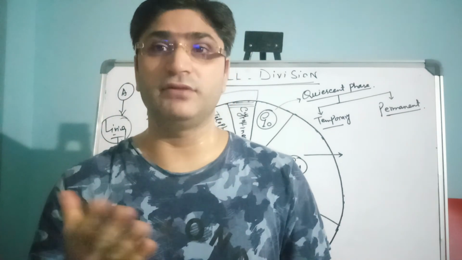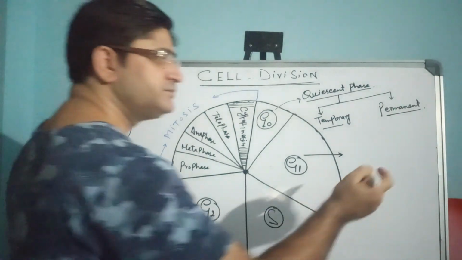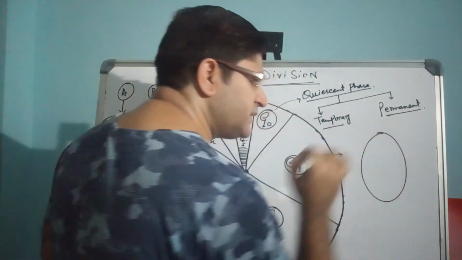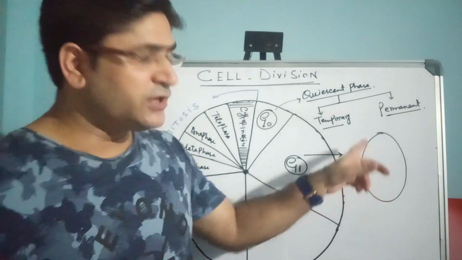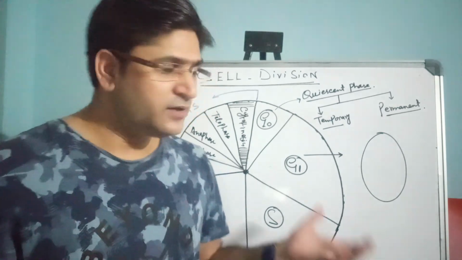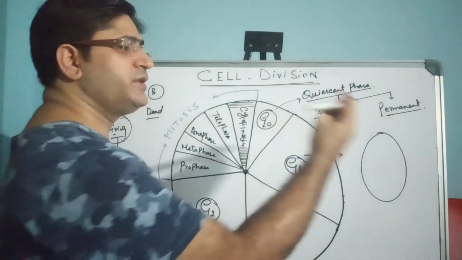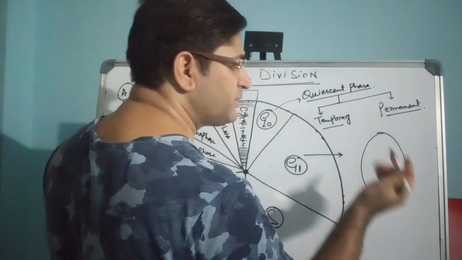For example, if an organism were made up of a single cell, all organisms would have been unicellular, and then the cell would have grown enormously.